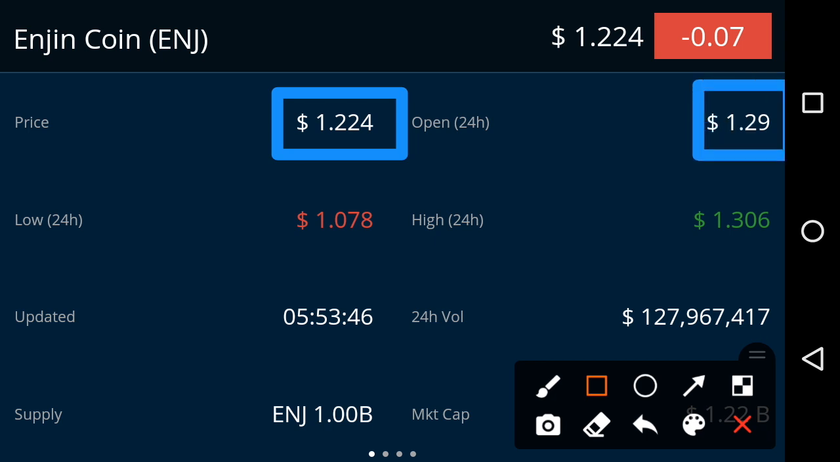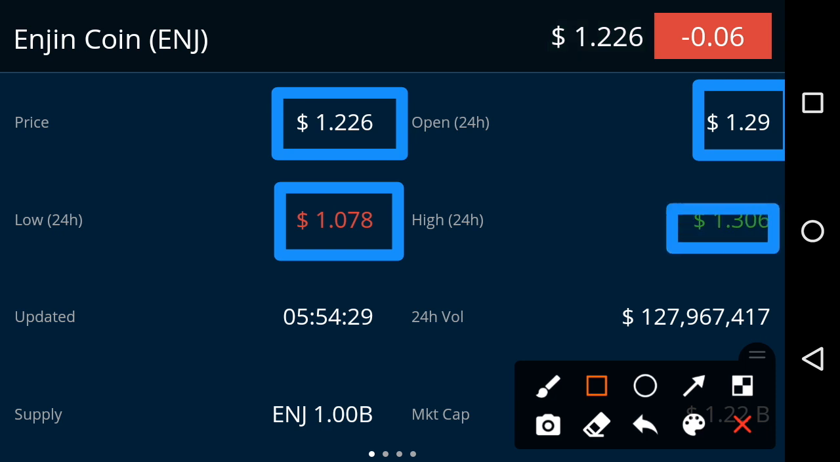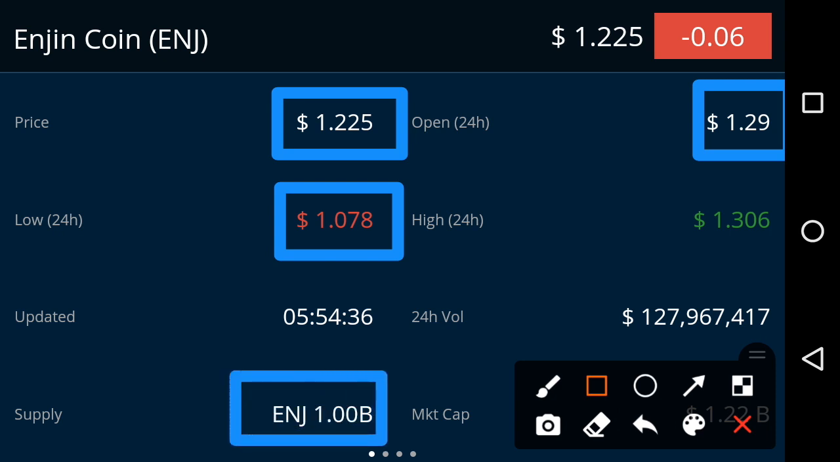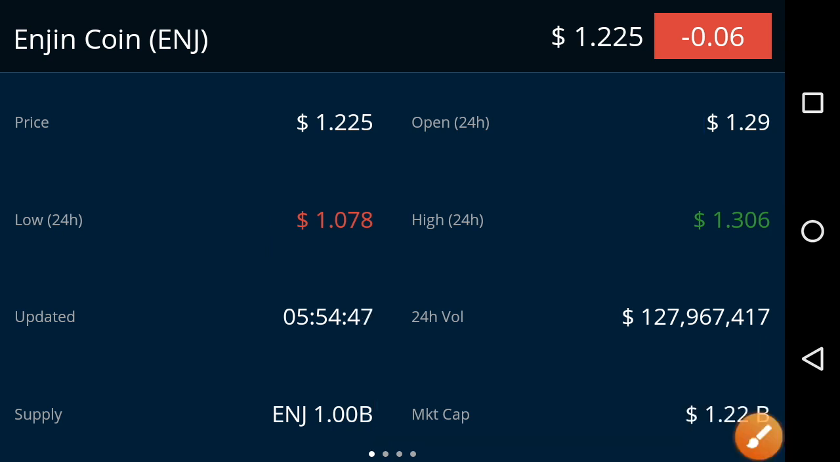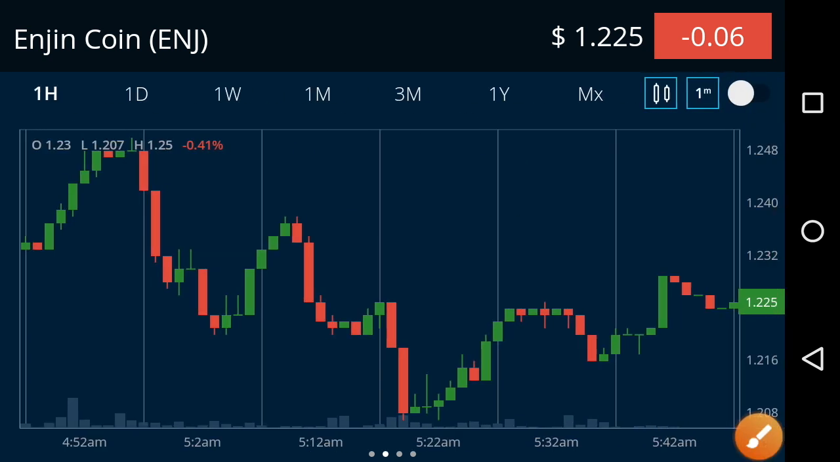Same like that, if we talk about the lowest price of the Indian coin, it is 1.078 USD dollar. That is the lowest price of the Indian coin in the last 24 hours, and the highest price is 1.306 USD dollar, friends. And you know what, Indian coin hit a 1.00 billion market supply. Oh my god, that is another big move of the Indian coin. Let me show you, friends.